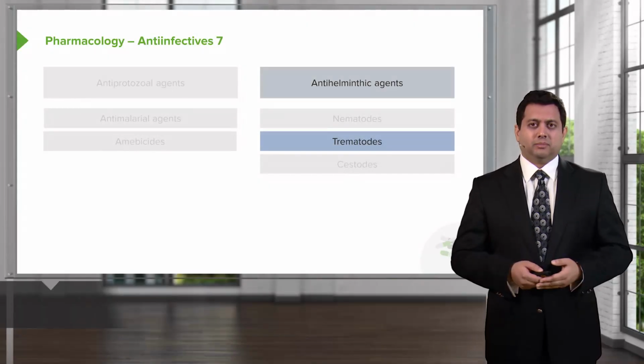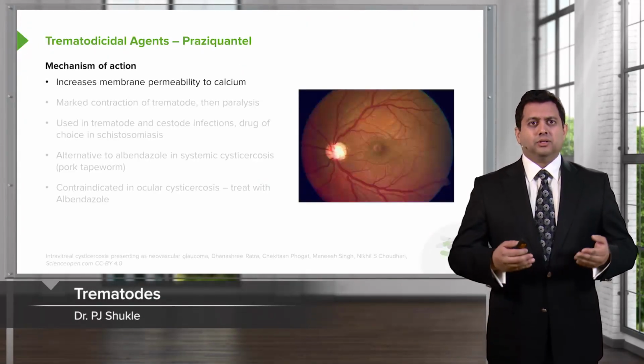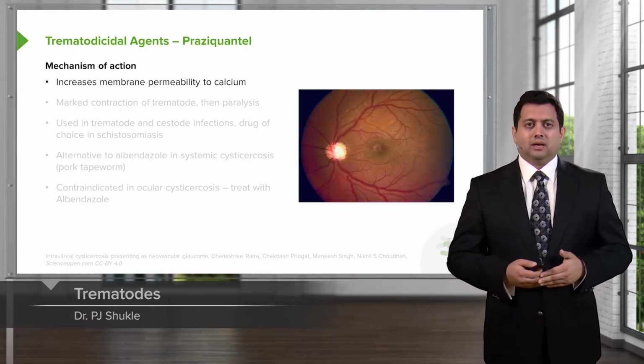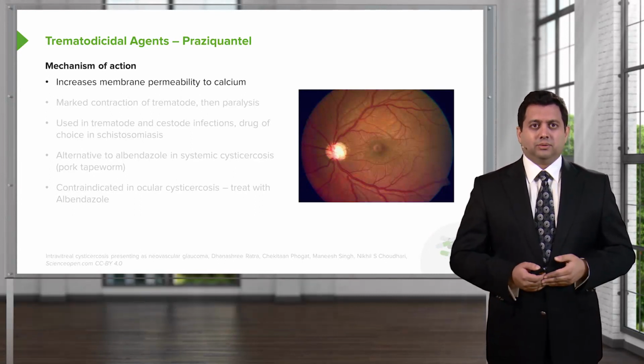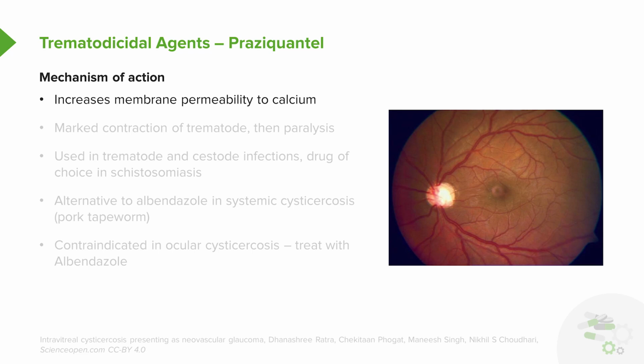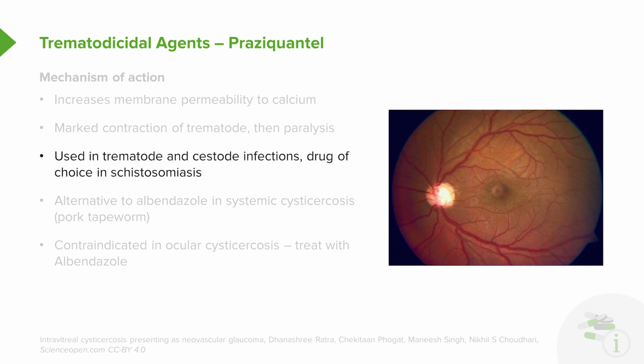Let's move on to the trematodes. So the trematodicidal agents, the prototypical one is praziquantel. It increases the membrane permeability to calcium of the organism, which results in a marked contraction of the trematode and then paralysis. It's used in trematode and cestode infections, and it is the drug of choice in schistosomiasis.